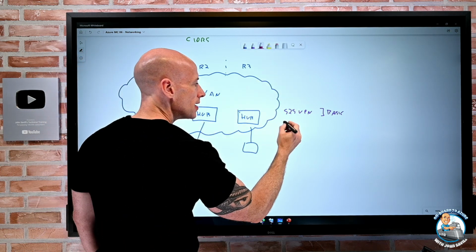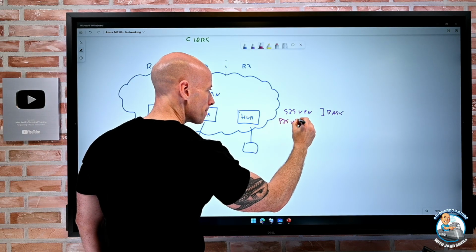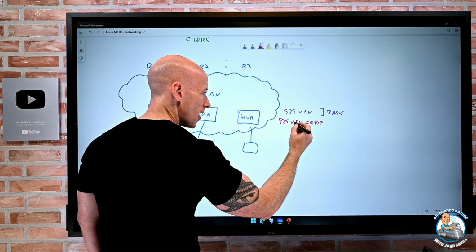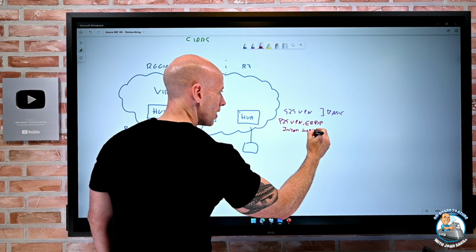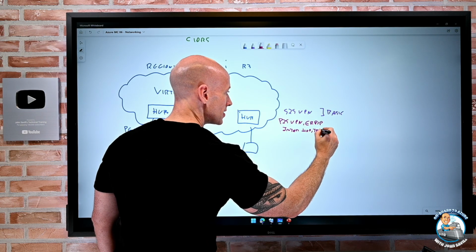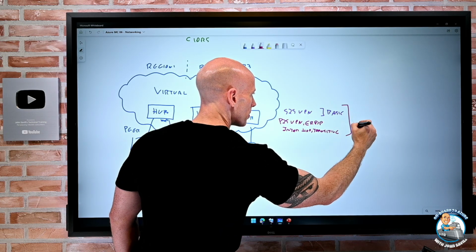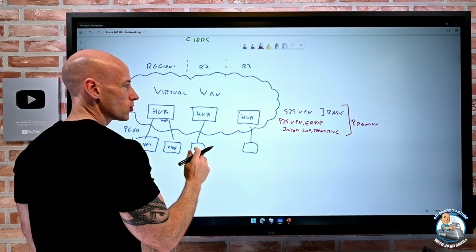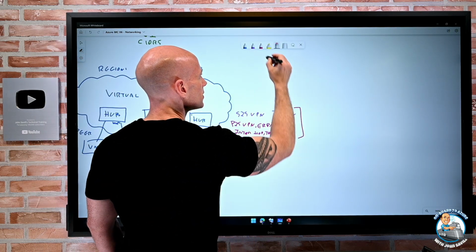But then I also can add the idea of point-to-site VPN, ExpressRoute private peering. I get that inter-hub. I get transitive, or with the premium. Sorry, that's not premium. I get my native terms for standard.